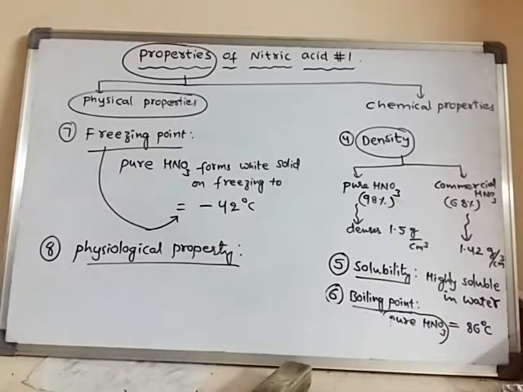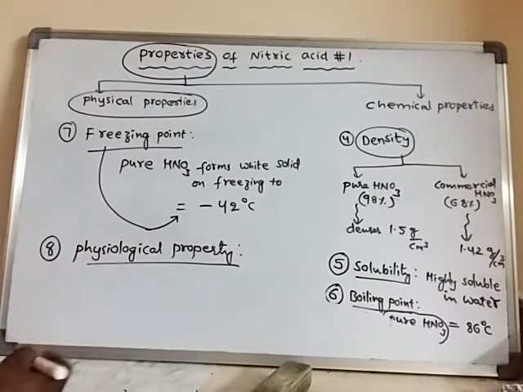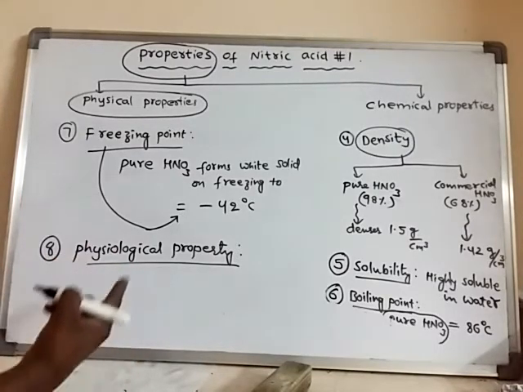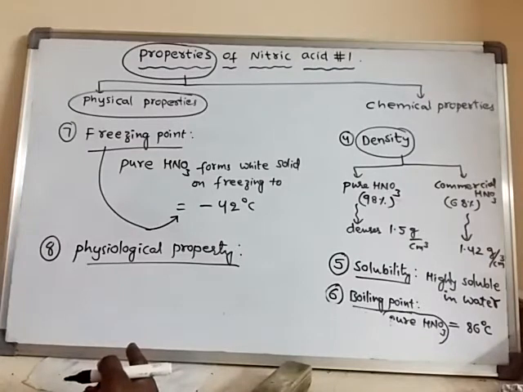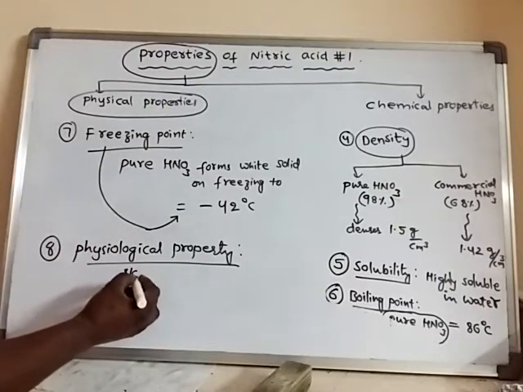Physiological property explains what happens when nitric acid comes into contact with our skin or our body. Under this, we can see its nature, whether it is poisonous or non-poisonous. Nitric acid is non-poisonous in nature.